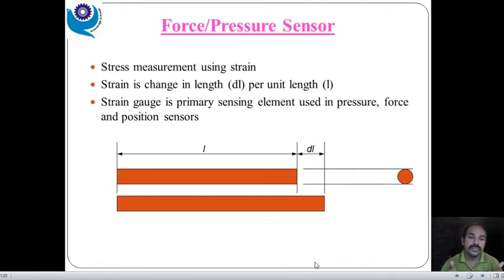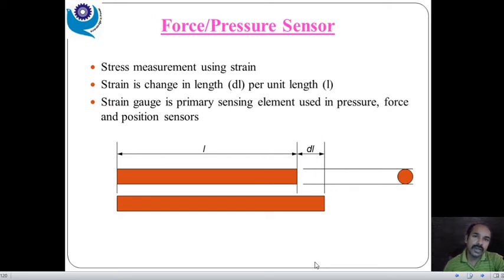Suppose you consider a wire, which is nothing but a simple conductor, and on that we apply a force or pressure, what will happen? Definitely the length of the wire increases, and as we know the formula of the resistance, that is R equals rho L by A, isn't it? So by applying a force or pressure, or you can simply call it a stress, and stress is nothing but a force in a particular area.